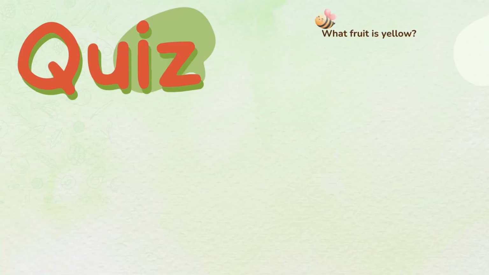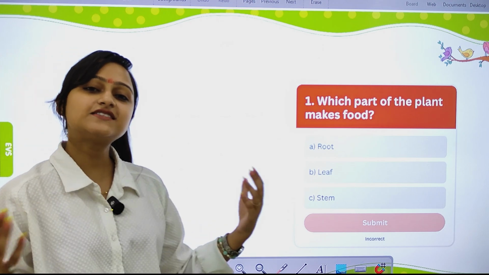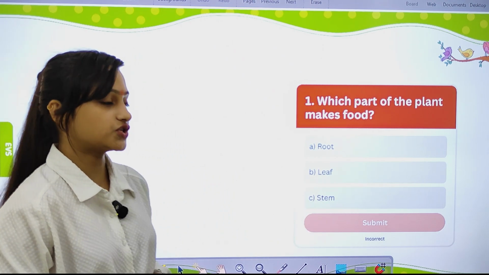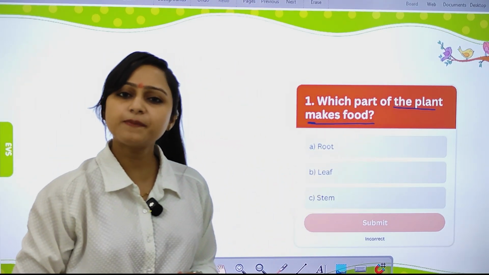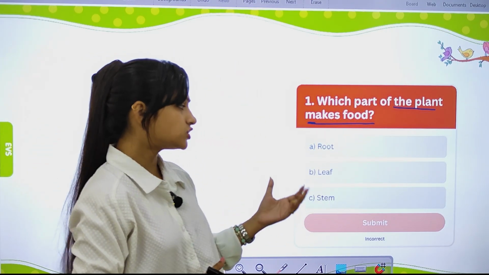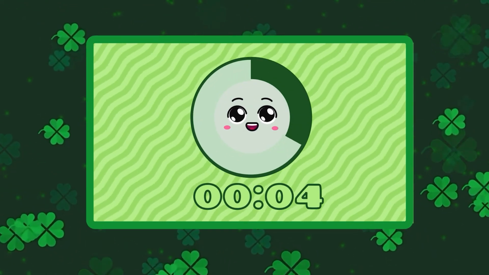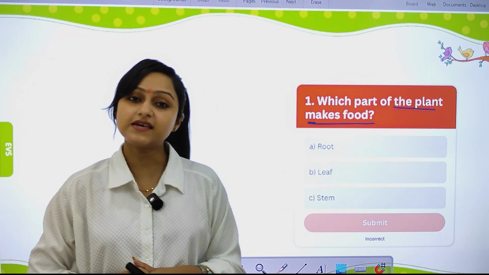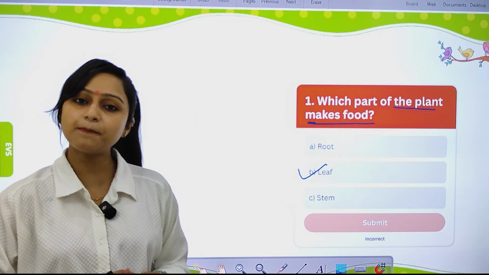Now let's check your knowledge of what you have learned so far. The very first question: Which part of the plant makes food? Root, leaf, or stem? Yes, the leaf prepares food for the plant.